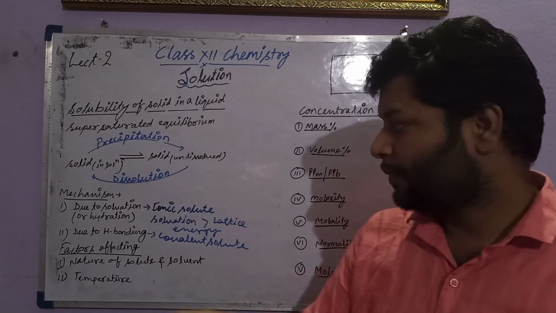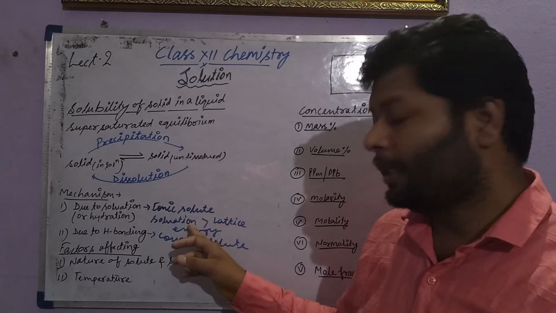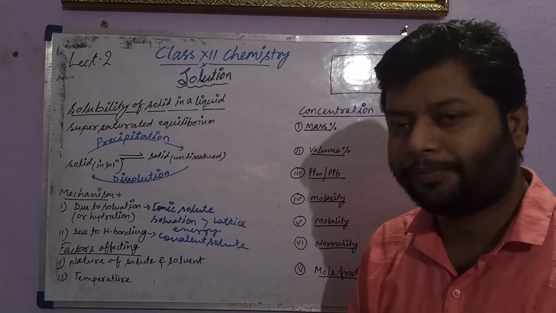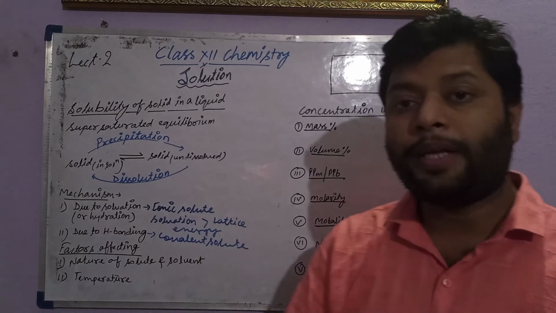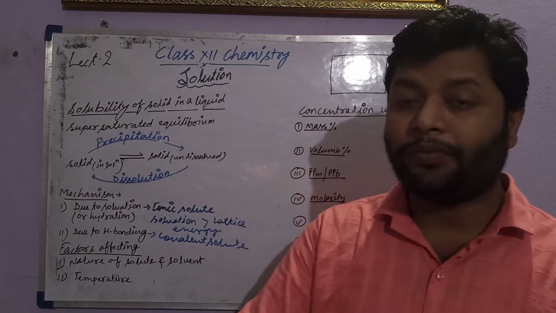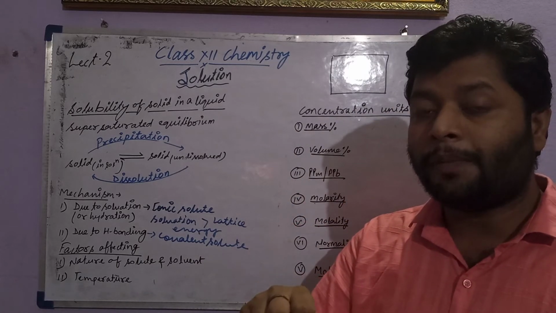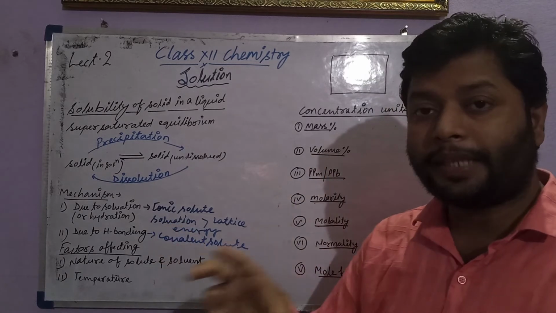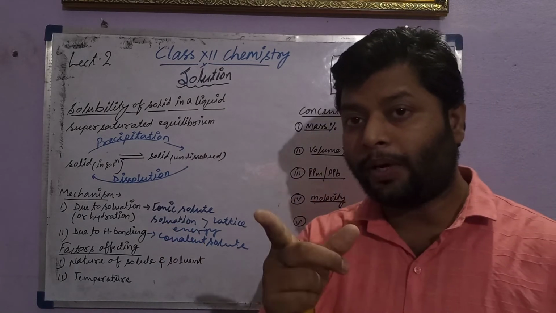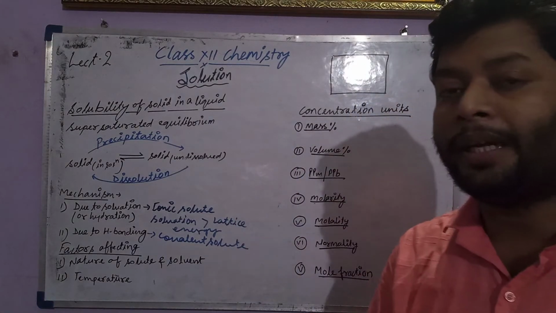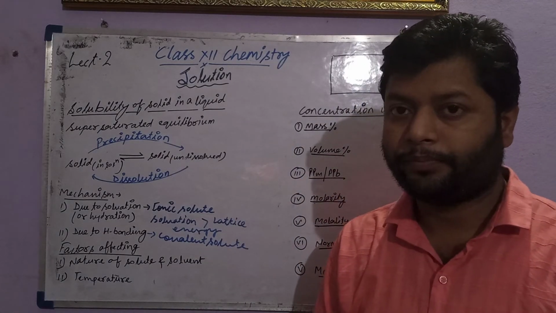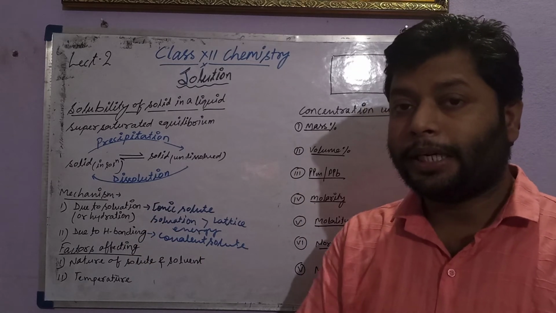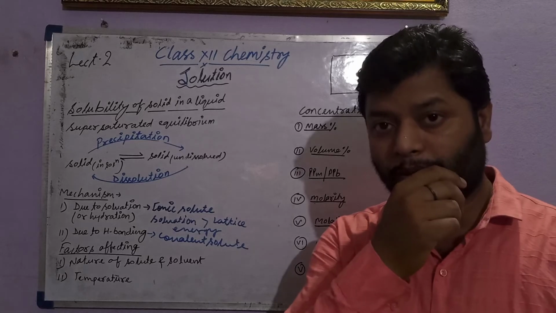If they ionize, the dissolution depends upon the solvation energy. For example, different alkali halides, different acids, different bases dissolve because they ionize. And during ionization, solvation energy is responsible for breaking the bond, the force of attraction between them. These are the two important factors responsible for the mechanism of dissolution.